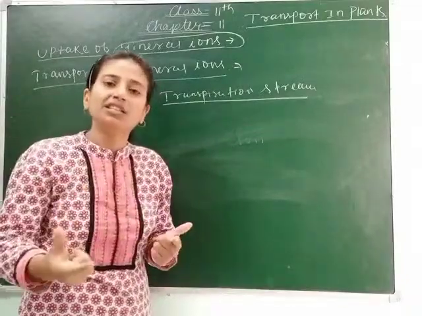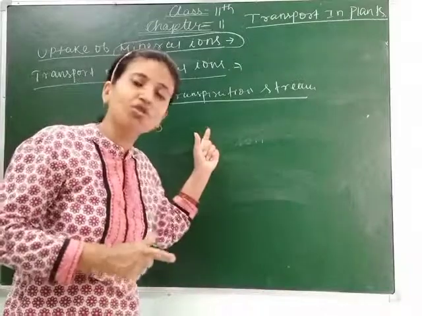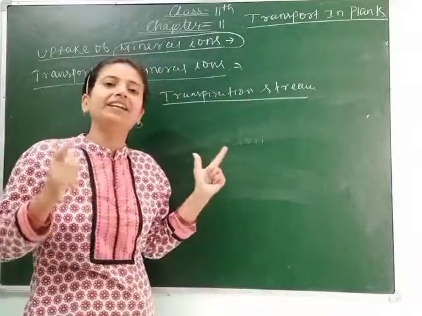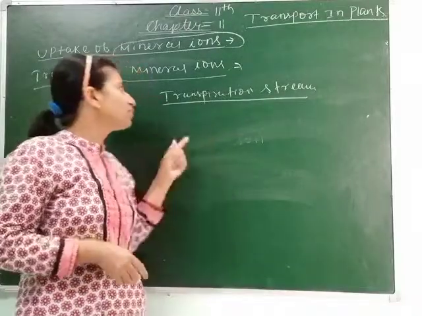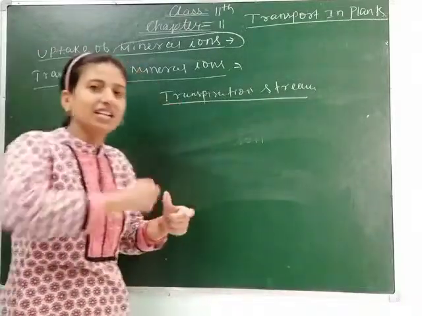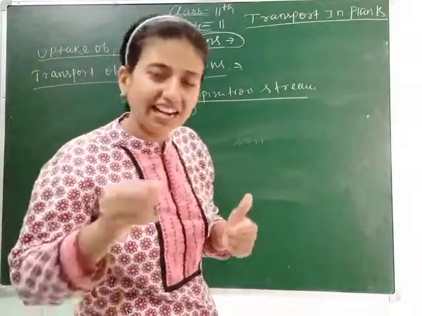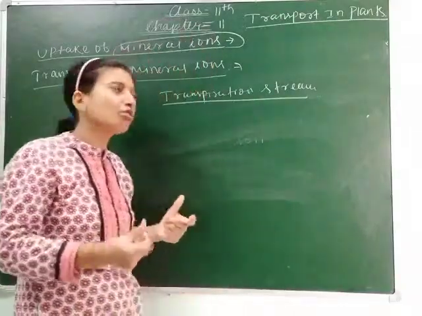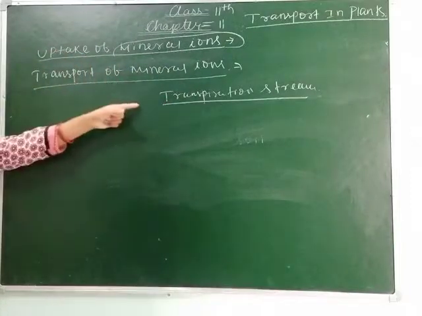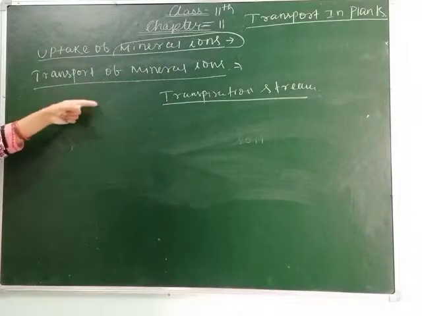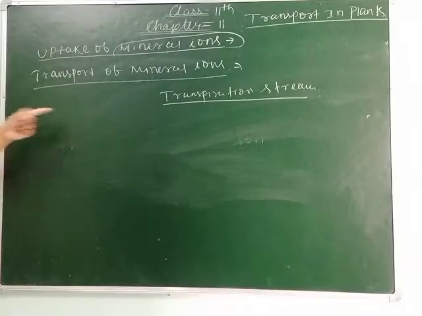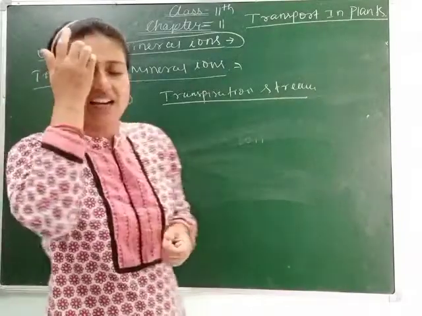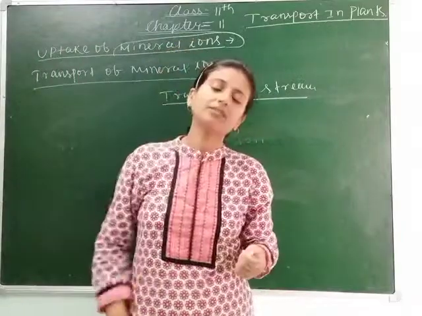Through water, other mineral ions also get absorbed and are transported easily to the part which is required, meaning the leaf. So transpiration stream means a large amount of transpiration occurs, and at that rate the mineral ions are also transported to different parts of the plant. That transpiration stream helps in the uptake and transport of mineral ions. Clear, students?